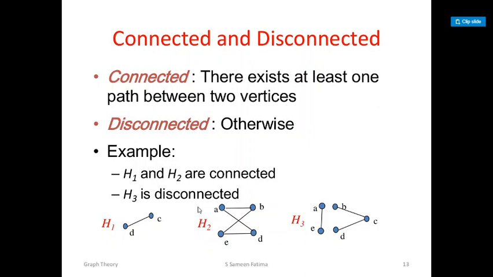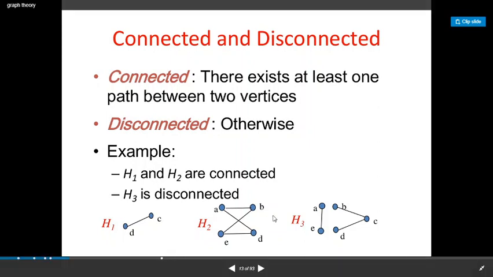So next important factor or parameter of graphs is connected and disconnected graph. Suppose you have a graph and take any two arbitrary vertices. If it is possible to connect from vertex A to vertex B, A and B are arbitrary, by traversing any path, then we say that that graph is connected. You can take a simple example here.